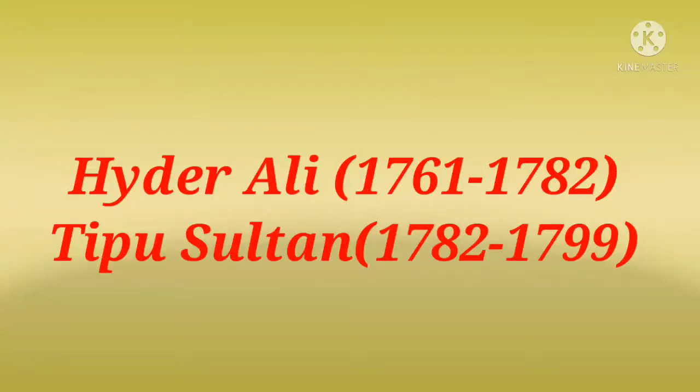The company fought 4 wars with Mysore. In 1767 to 69, 1780 to 84, 1790 to 92, and 1792 to 1799. Finally, Tipu Sultan was killed and subsidiary alliance was imposed. Students, you know subsidiary alliance means Indian rulers were not allowed to have their independent army.